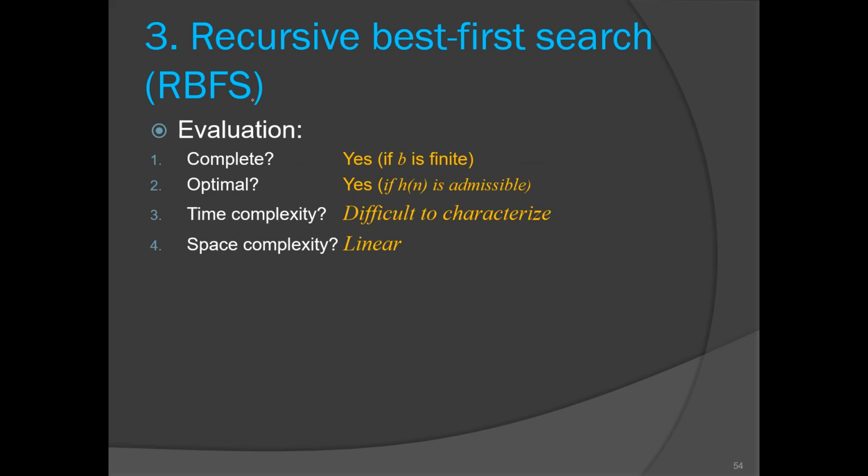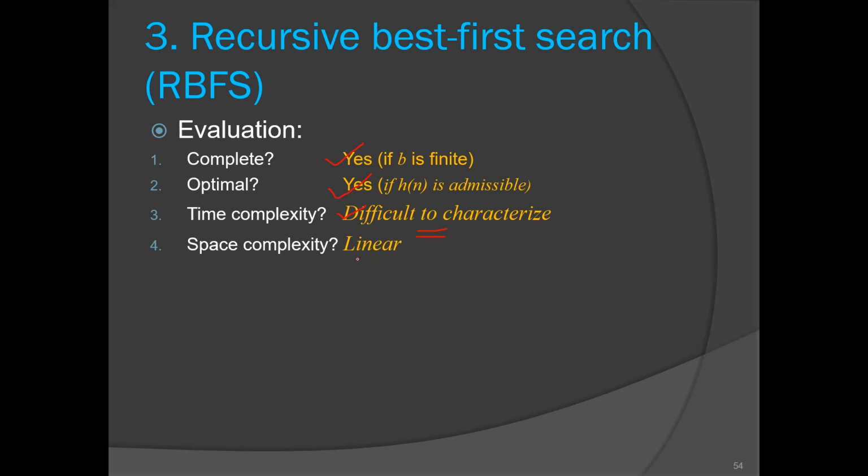As this is a modified version of A star, it will be complete, it will be optimal. Now time complexity. The time complexity of RBFS is very difficult to characterize, because the performance of RBFS totally depends on the quality of the h(n). What is our h(n)? It is a heuristic function, right? So if you have a better h(n), then the time complexity of RBFS would be less, and in the worst case it would be exponential, right?